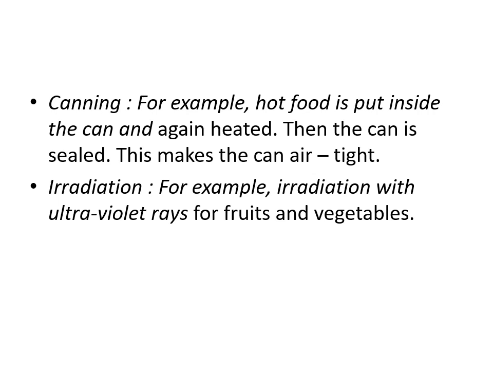Canning and irradiation are a few other examples. Hot food is put inside the can and again heated. Then the can is sealed and made airtight. In irradiation, UV rays are used on fruits and vegetables, and this could increase the keeping quality of these fruits and vegetables.